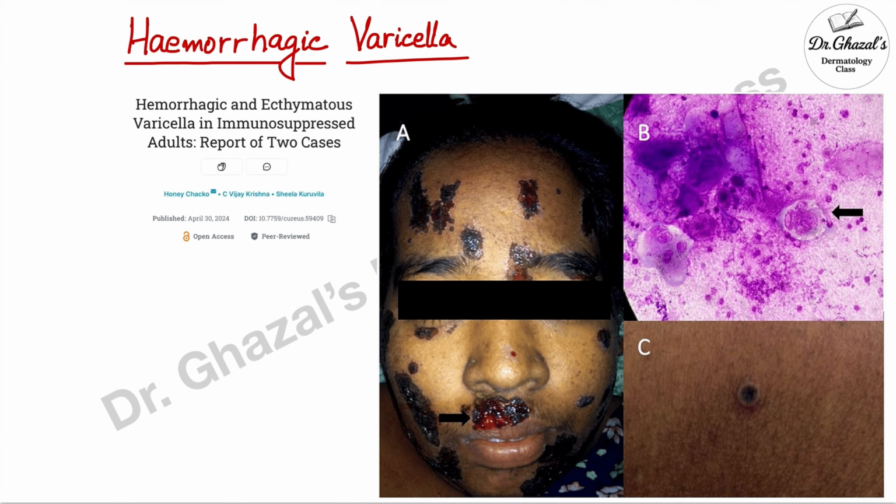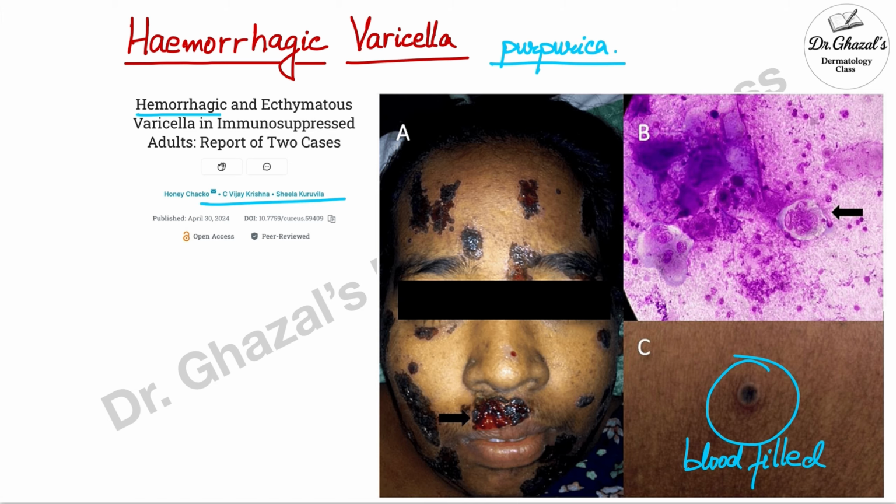This is another variant of varicella, hemorrhagic varicella, which is also called varicella purpurica. It is a rare, fulminant, potentially life-threatening case. This is a case report by the authors. You can see how the vesicles are blood filled.